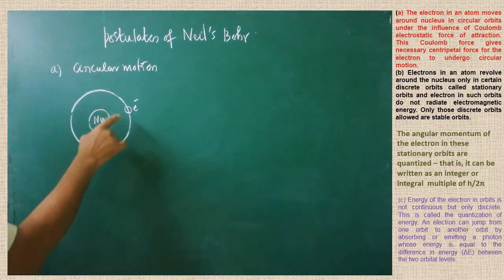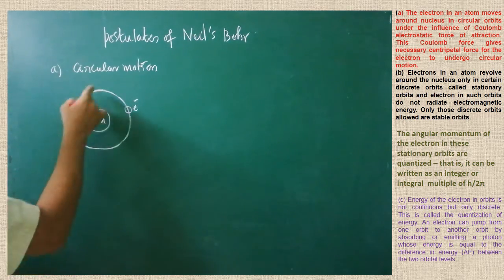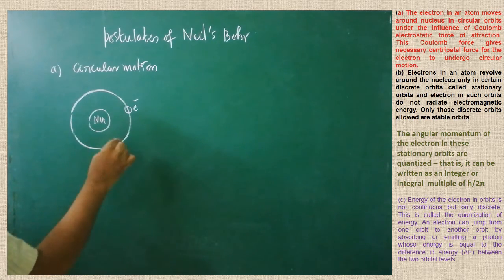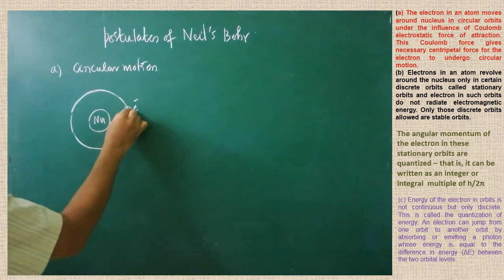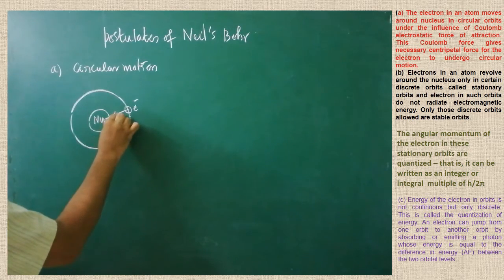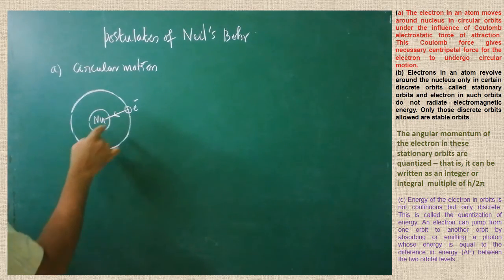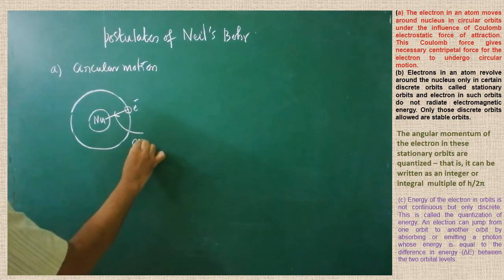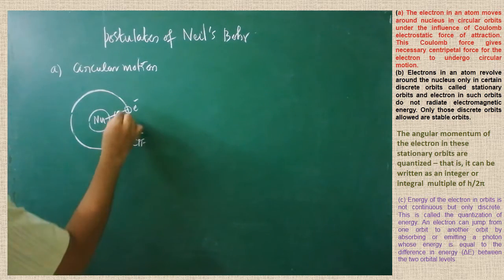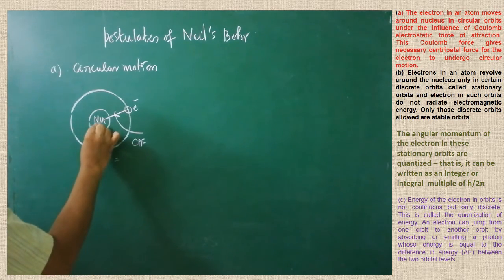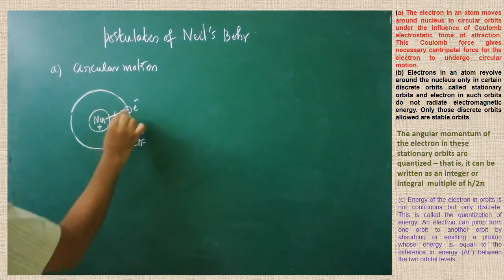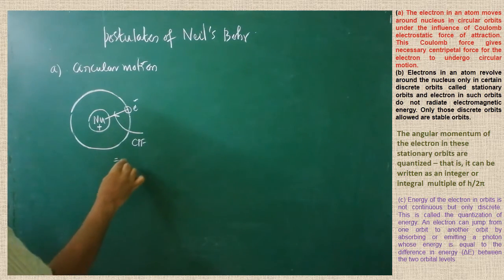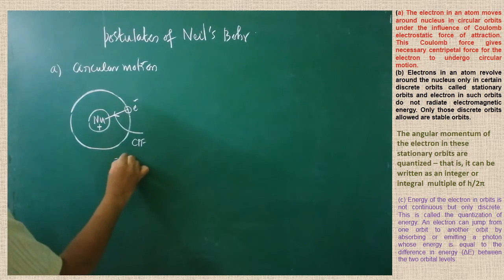Here, when the electron is revolving in the circular orbits, he said that there is a centripetal force acting on the electron by the nucleus. There is a centripetal force acting between the electron and the nucleus. The centripetal force is provided by the Coulombian attractive force. Here the nucleus has positive charge and the electron possesses negative charge, so there is a Coulombian attractive force.